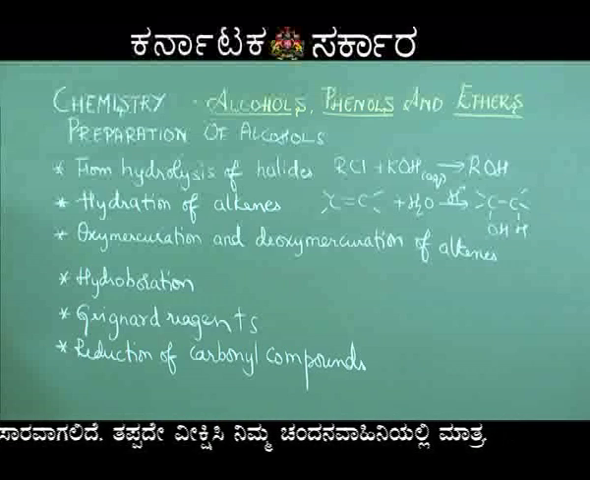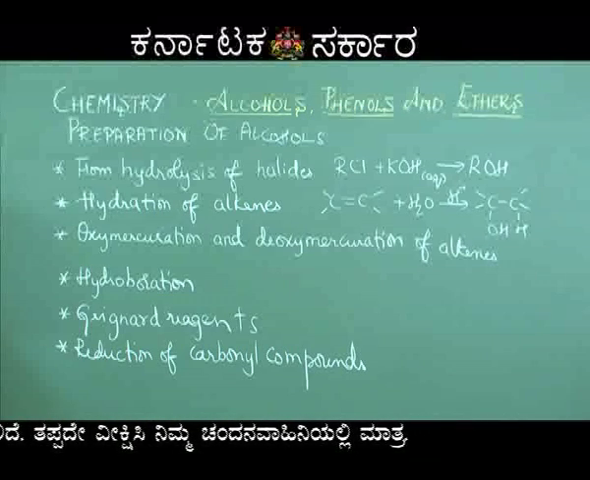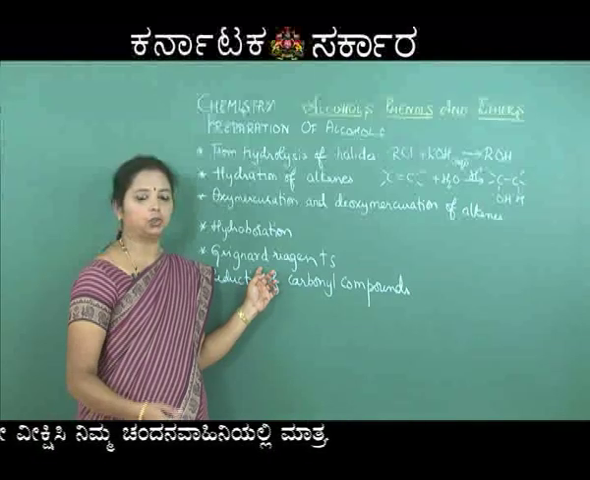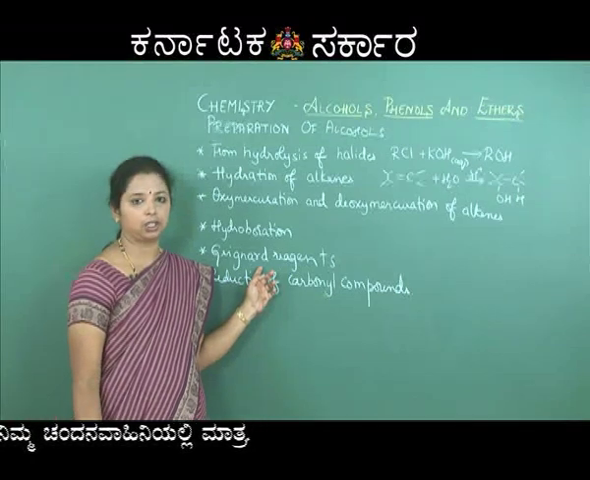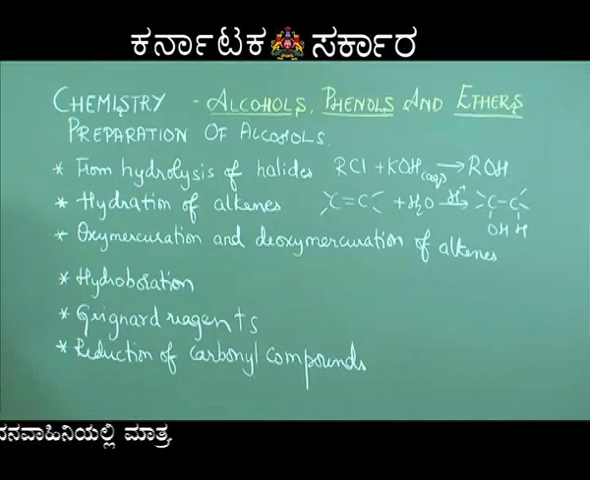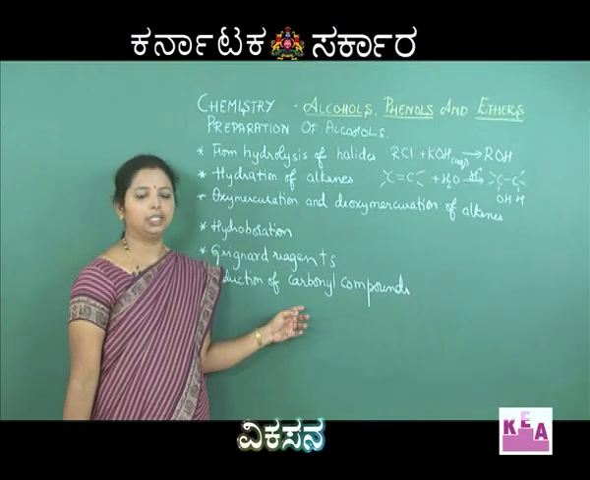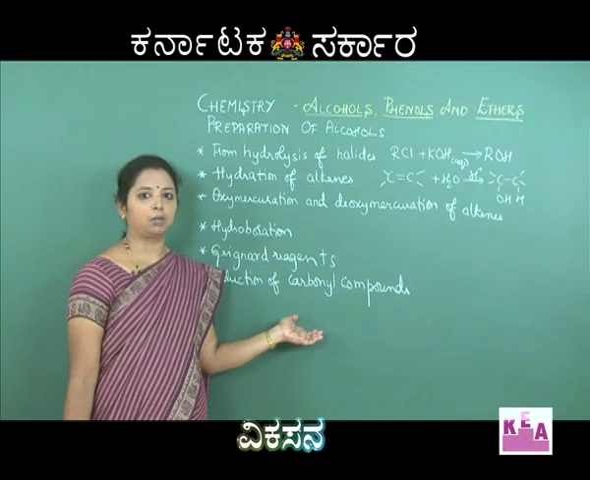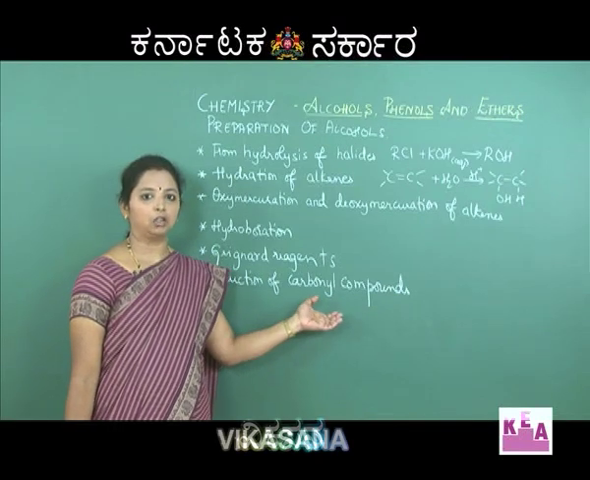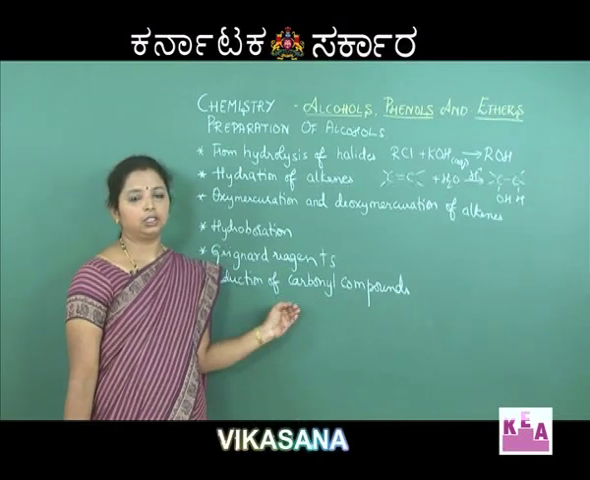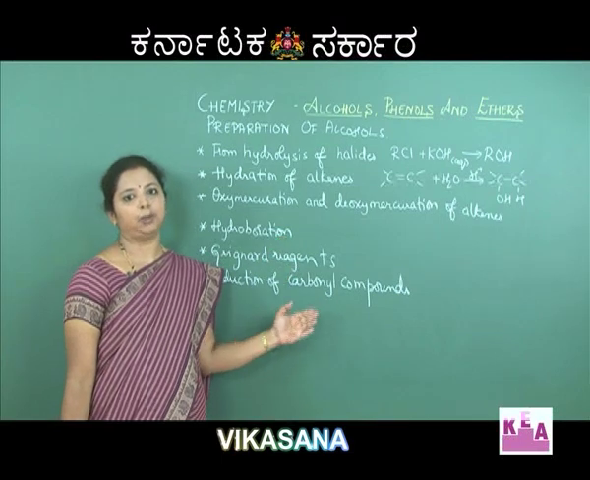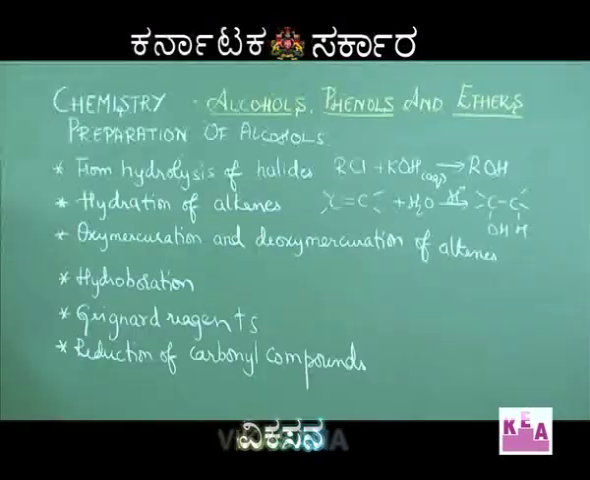Grignard reagents can be used for preparation of alcohols depending on whether aldehyde is used, ketone is used or carboxylic acid. We get different types of compounds. The reduction of carbonyl compounds can be used to prepare different types of alcohols. Depending on which type of carbonyl compound is used, different alcohols are obtained. So, these are the different methods of preparation of alcohols.